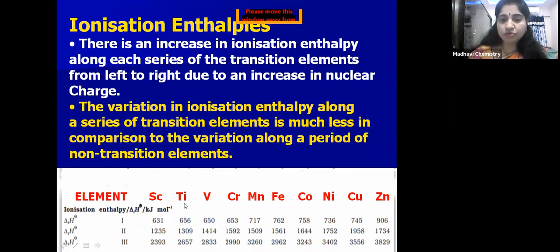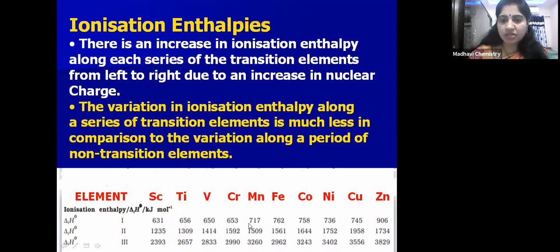But top to bottom, if you see, children, what happens? Atomic size increases, because of that ionization enthalpy decreases. Okay, so that's why the 3d series of elements have more ionization enthalpy when compared with the 4d, 5d and 6d series of elements. But the variation in this enthalpy is not that much when compared with the non-transition elements like s-block and p-block elements. If you compare with those elements, the increase or decrease is not that much. So the regular increase, you can see here, 631 to 906, left to right.